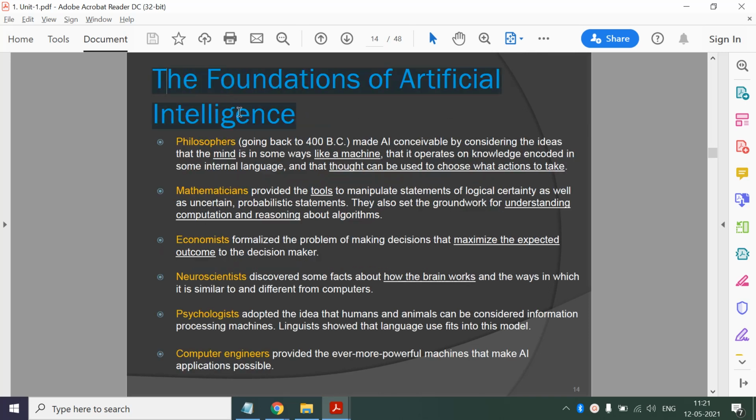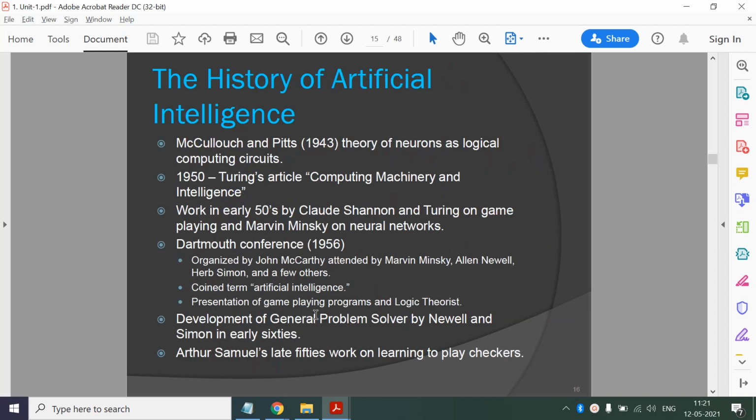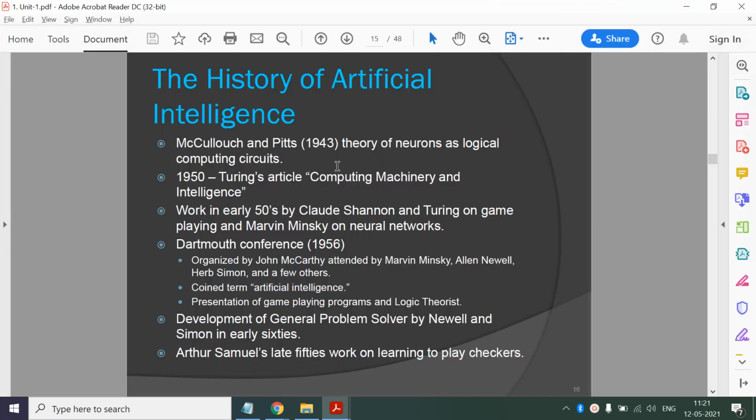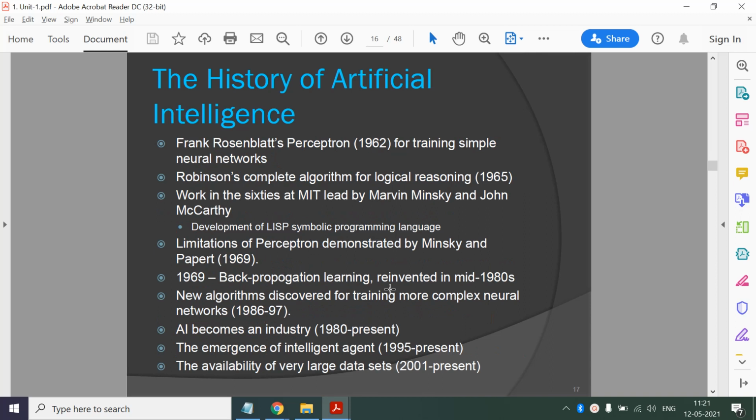Then we talked about foundation of AI. So these many fields have contributed in the development of artificial intelligence. Okay, so AI has taken many models and many theories from these fields. And then we have seen the history of AI. So we have seen discoveries of different models and different theories like neural network. Okay, so these are some significant discoveries in the development of AI.